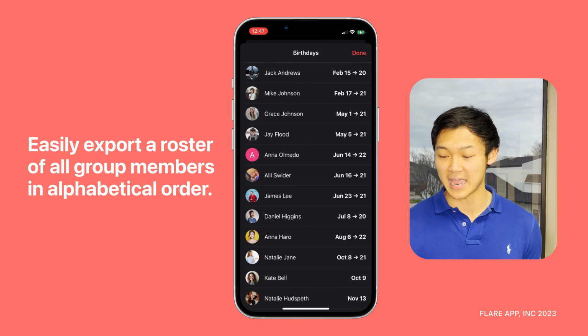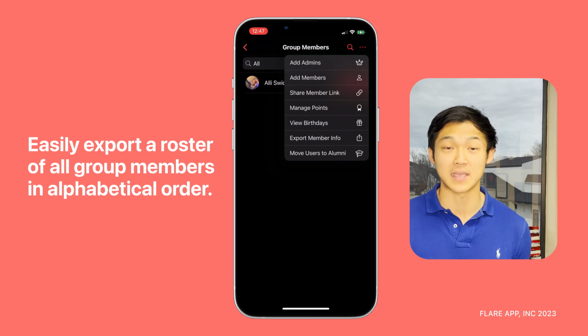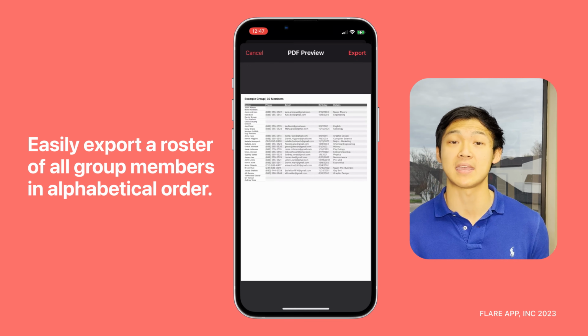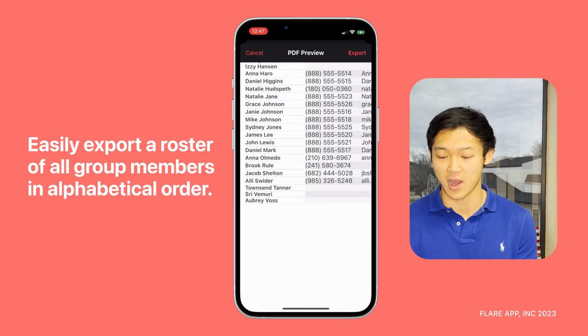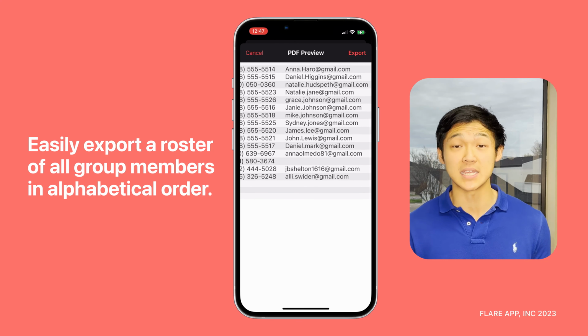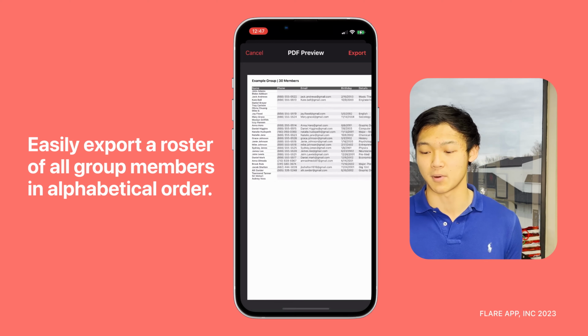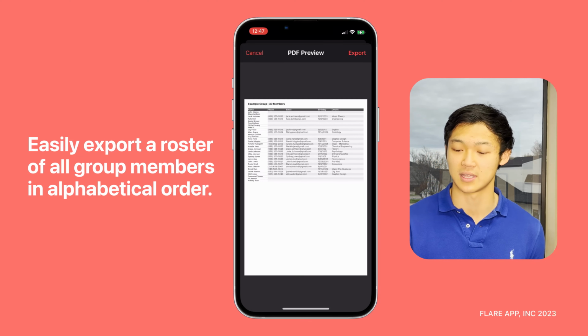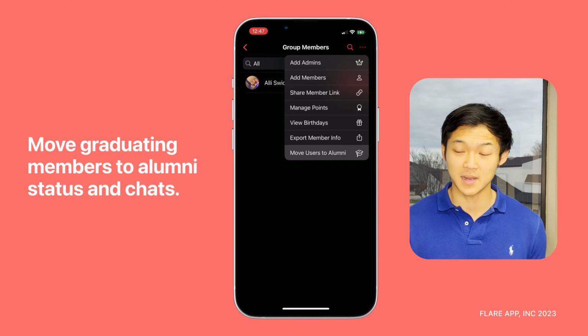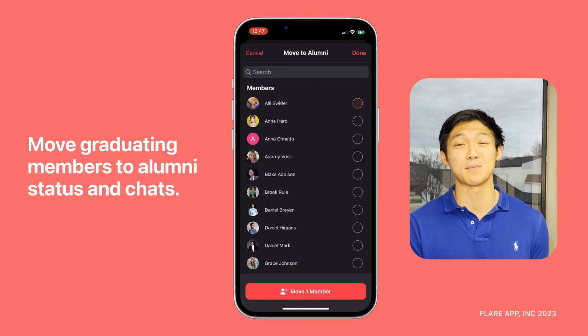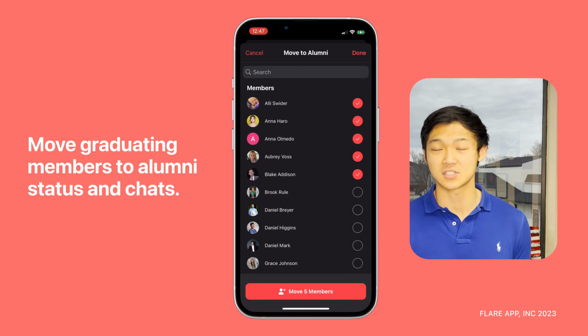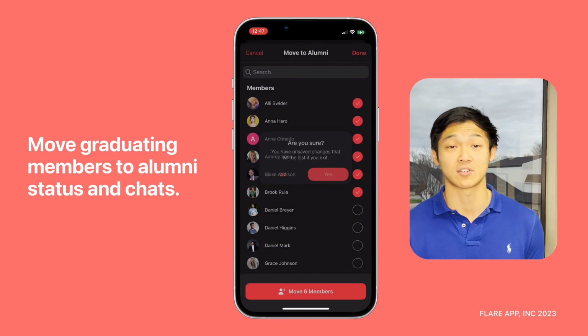You can also export a list with everybody's information in a PDF format if you're an admin, so you could see a roster that looks like this. So if you need a quick roster, here's your roster with everyone's name, phone number, email, birthday, and additional details all in a sheet like this. There's also alumni status. So when you graduate, you can be moved to alumni, so you could get your separate alumni chat. You just would get removed from all the active stuff after you graduate.